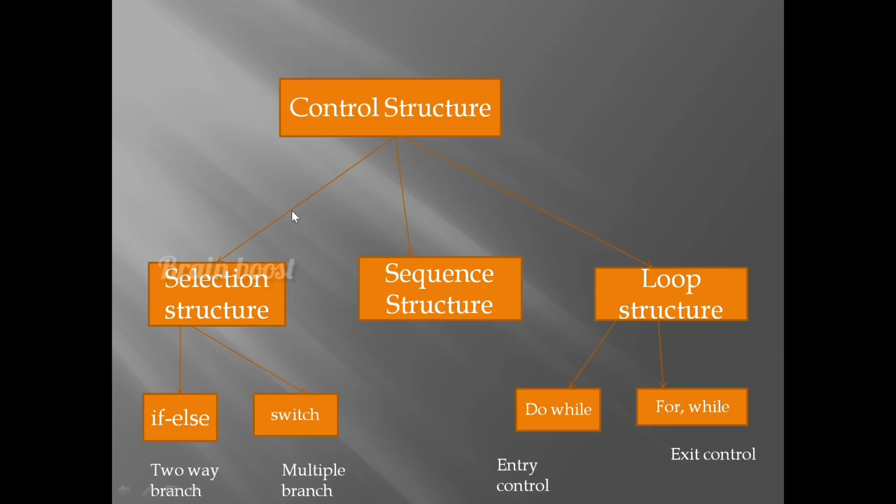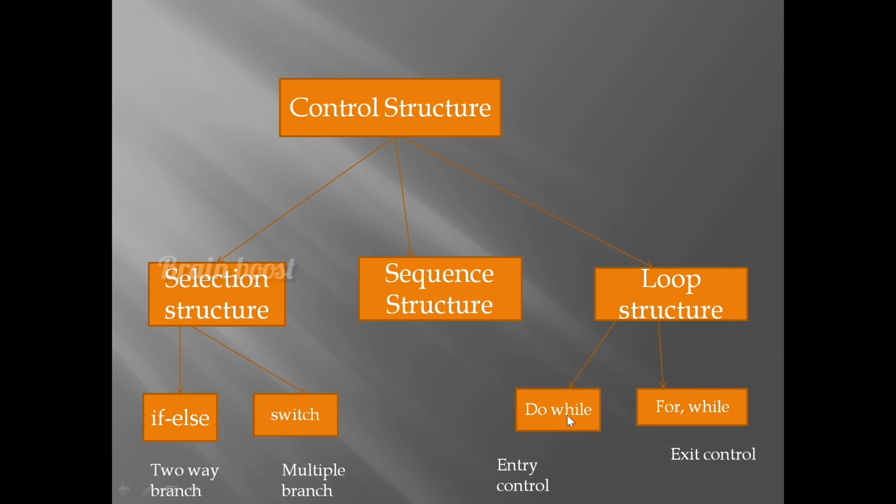See, this is the flowchart explanation of control structure types: selection structure, sequence structure and loop structure. If else and switch statements are examples of selection structure. If else is a two-way branch, only true or false. So this is a two-way branch. Switch means multiple branch. There are multiple options in this switch statement. So both are selection structures, and then the sequence structure, and the loop structure.